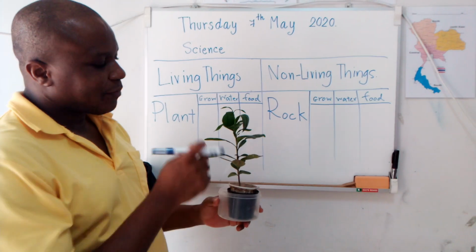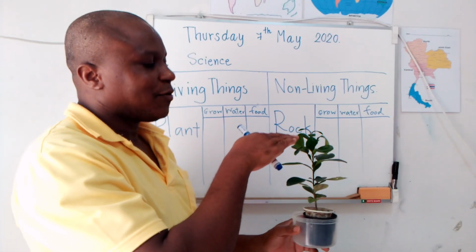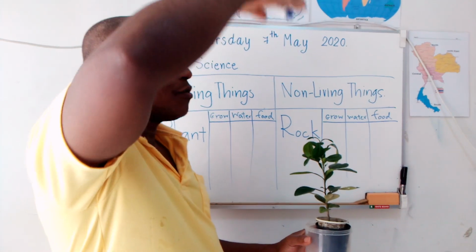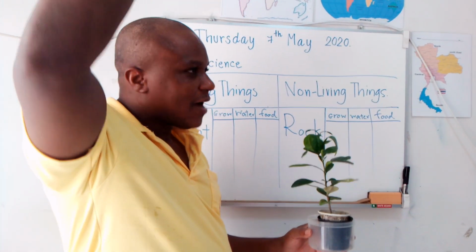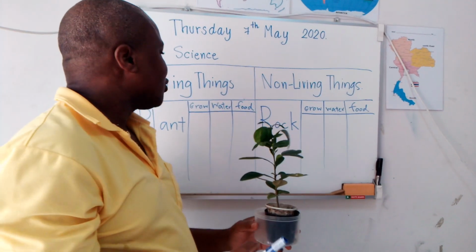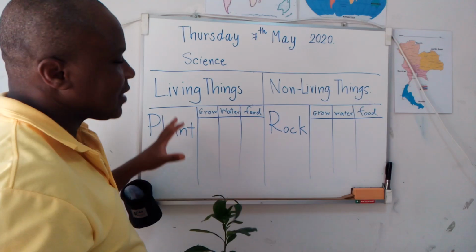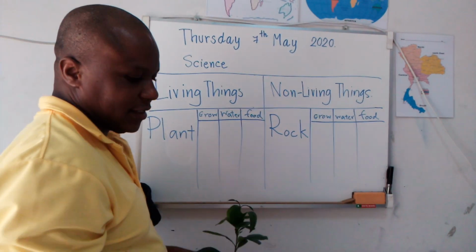So you can see that plants can grow. This is young plant. And you see that this plant is small, and by the time the plant will be growing and have fruit, after everything, this plant will have fruit. So that is how to understand what is living things and non-living things.